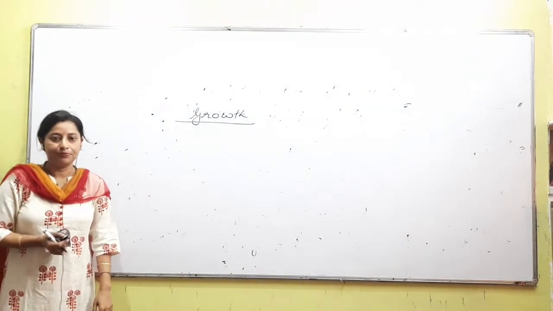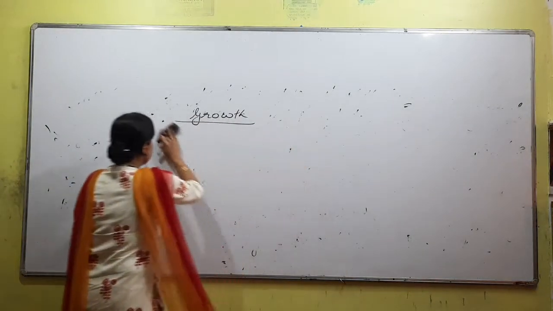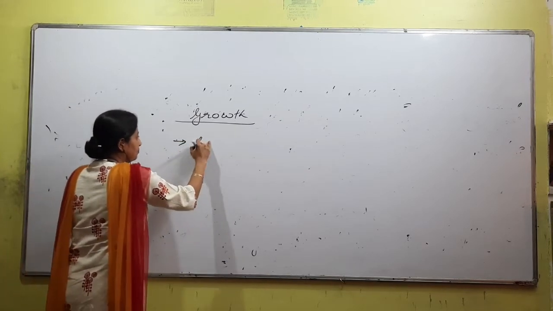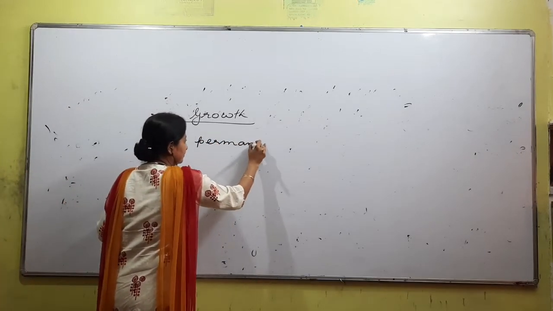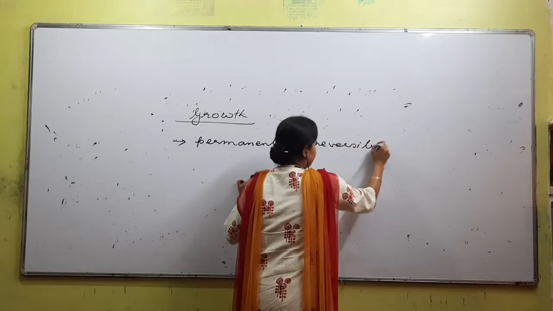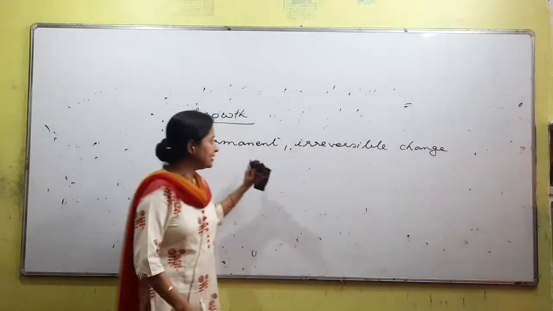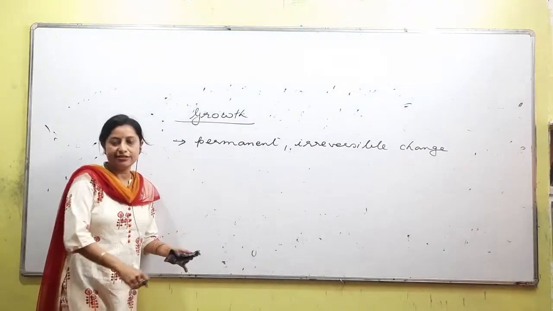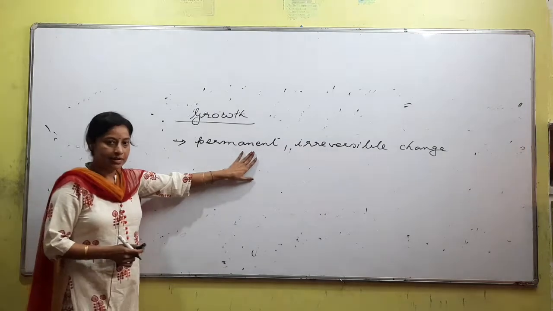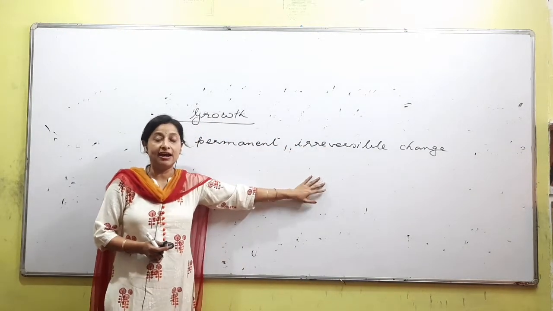Are you understanding? Okay. Coming back to the first one, that is growth. What is growth? Permanent, irreversible change. I have written it very short, and not the details, because the notes are already given, there is no point of writing it down again. So growth is something that is permanent. It is an irreversible change in the size of a cell, an organ, an organism, etc.